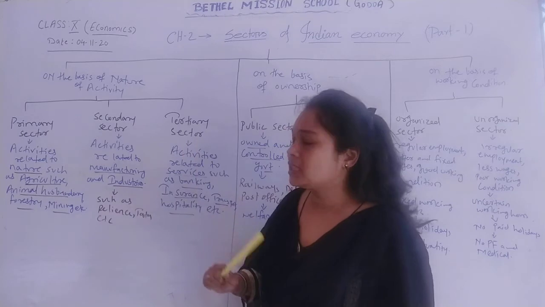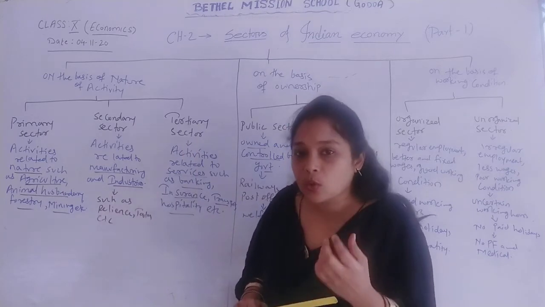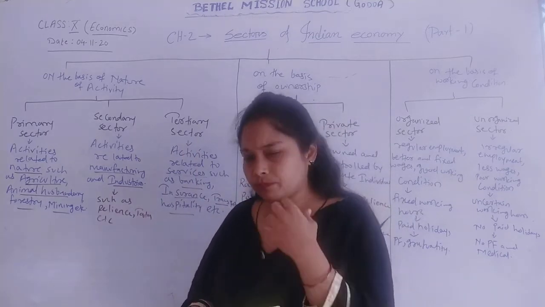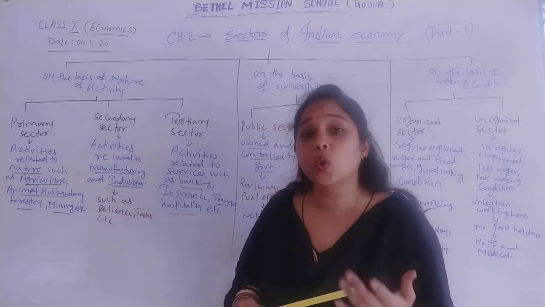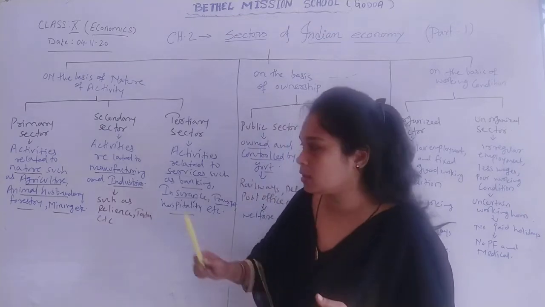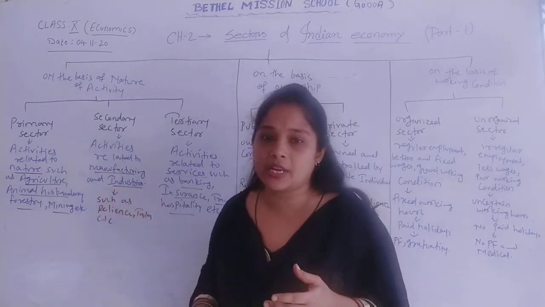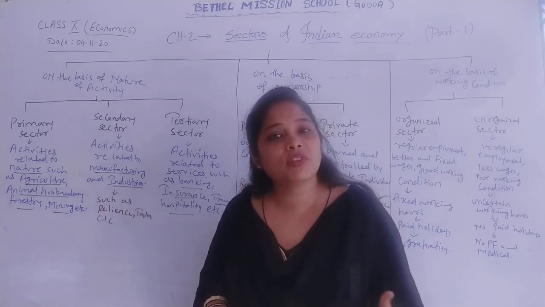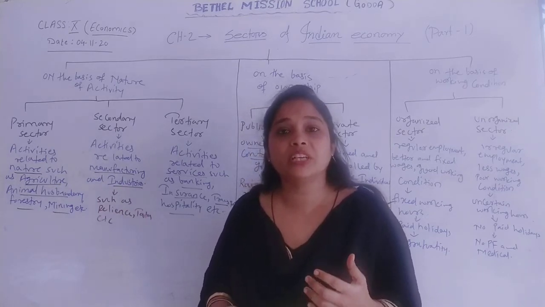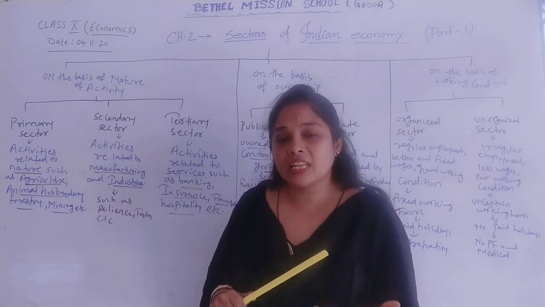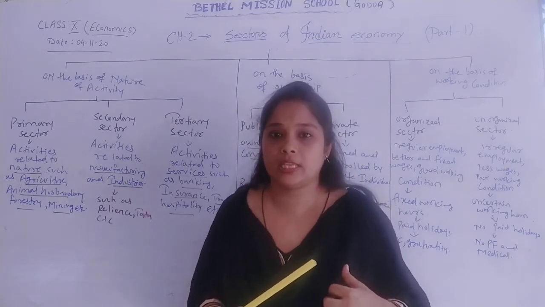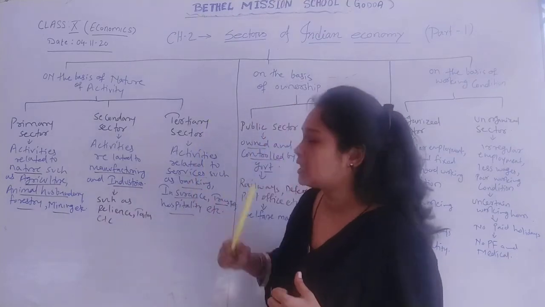Now the third one is the tertiary sector. In traditional days, or in olden days, we only had two sectors, that is the primary sector and the secondary sector. But slowly, because of education, trade and industries, one more sector has emerged, that is the tertiary sector.